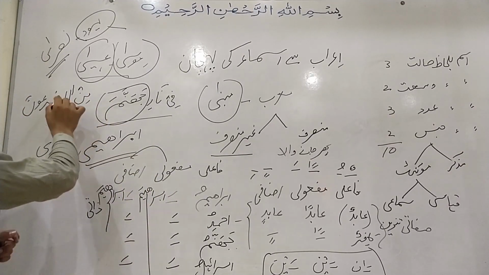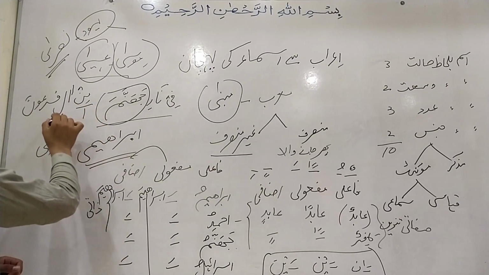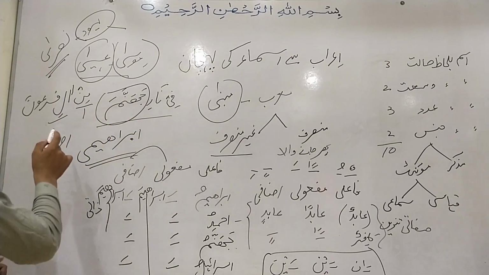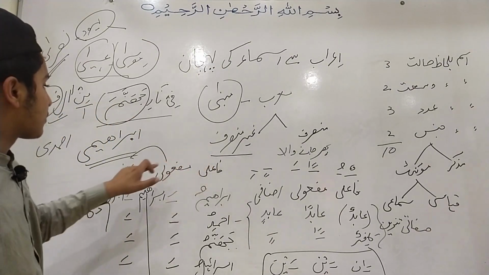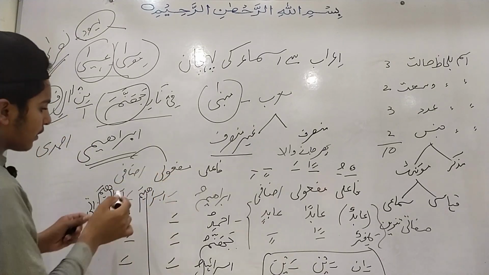The second example is min ali firauna. In this, min is a preposition, al is majroor, which is part of the next topic. Firauna is ghair munsarif because it will be the same in objective and genitive case.